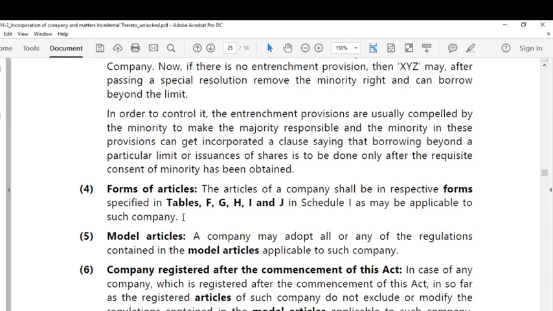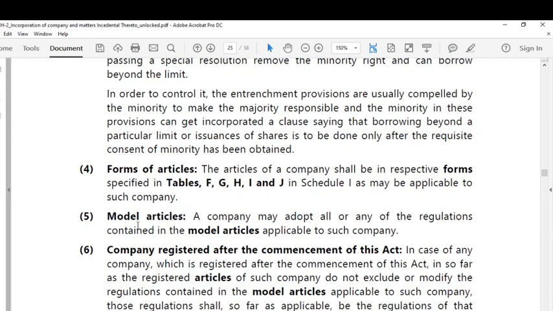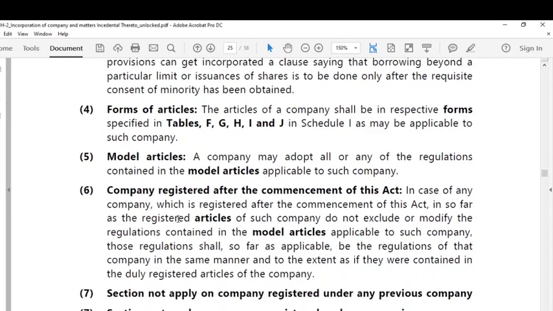It need not be of the table F to J. However, the fifth point says that model articles, a company may adopt all or any of the regulations contained in the model articles applicable to such company, which means to say that some of the articles are applicable for a private company and some for a public company, and some other model articles are applicable for a public company with guarantee, some for a public company with capital.